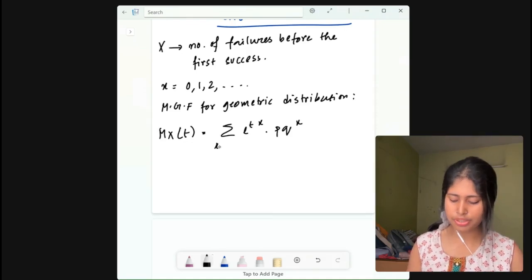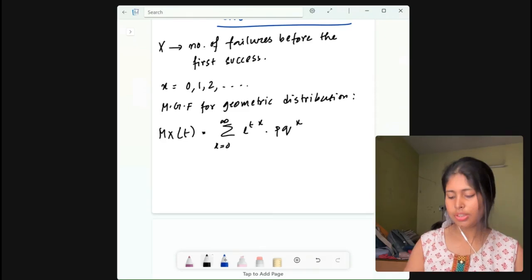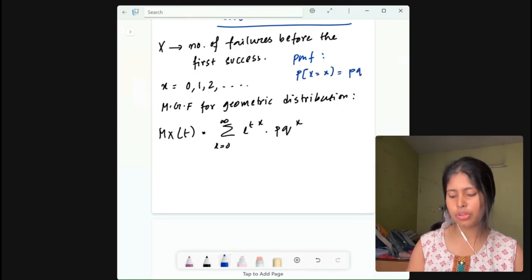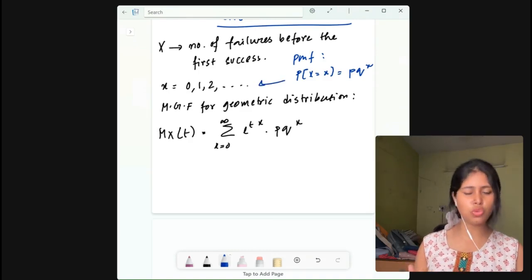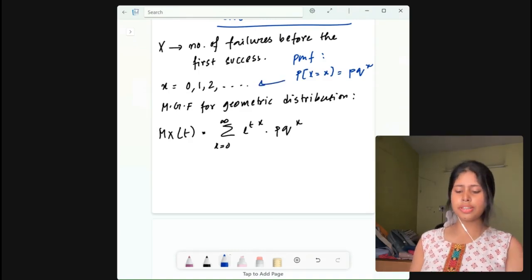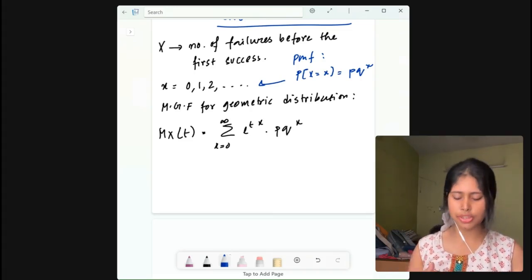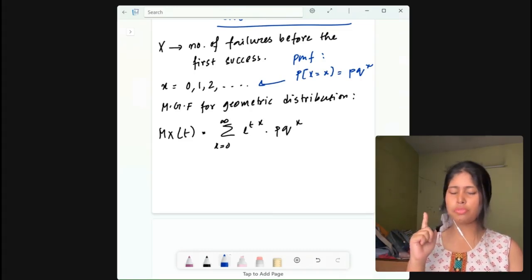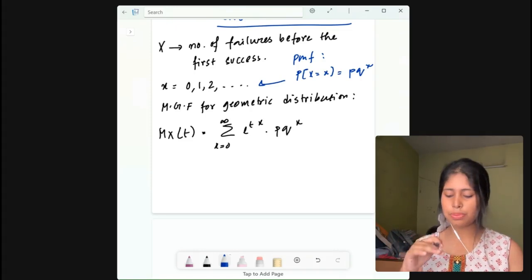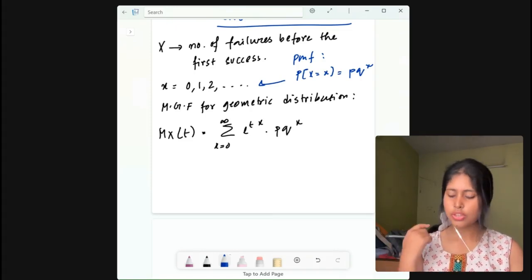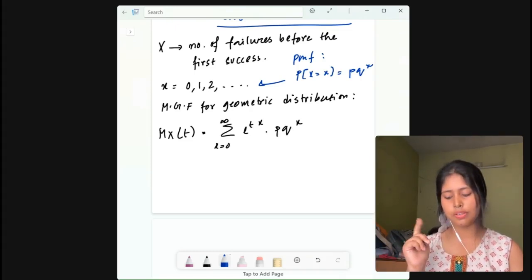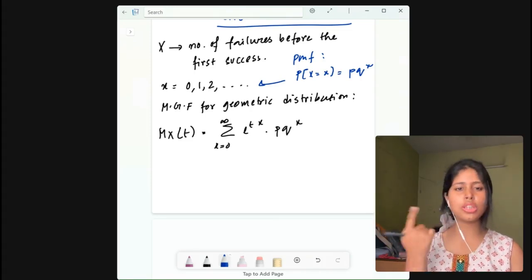Now I should have written the PMF here somewhere. Let me write it in short. What is the PMF? PMF is probability of capital X equals small x is equal to p into q to the power x, and x is running from 0, 1 to infinity. All right, so basically how are we dealing with this question now? See, the power of e is tx, and the power of q is x, and here p does not have any power, that is only 1. So we can take this constant p outside of the summation, and if we do it like that, then we are left with q into e to the power t whole to the power x, right?